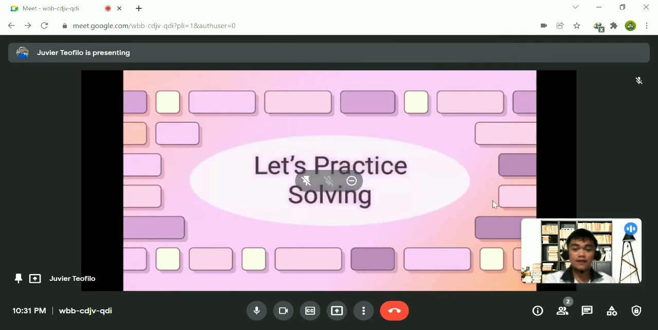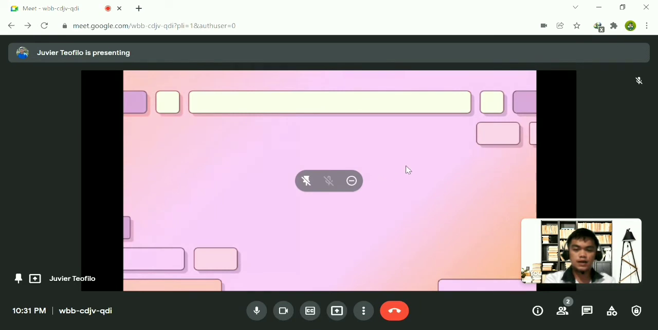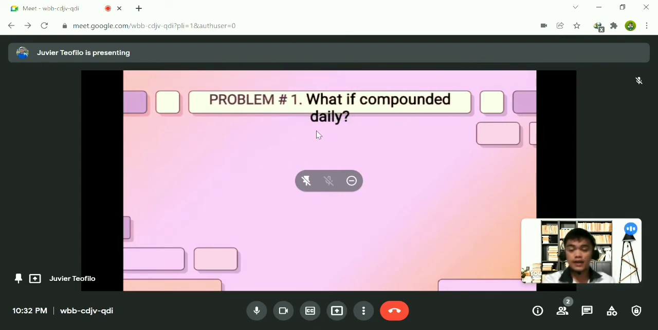So let's have a practice solving. Now I am going to give you a problem, so please have your calculator, pen, and paper ready. Okay, let's have problem number 1. What if compounded daily? If compounded daily, it must be equal to 365 days, so your n there is equal to 365 days. So this is the first problem.